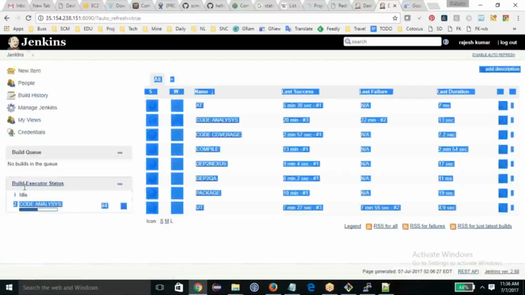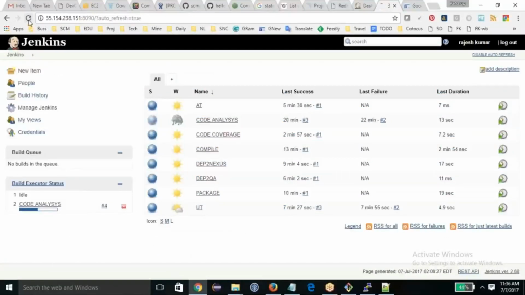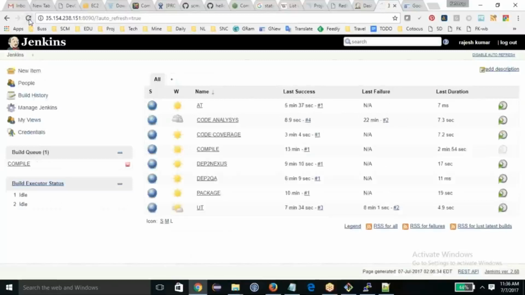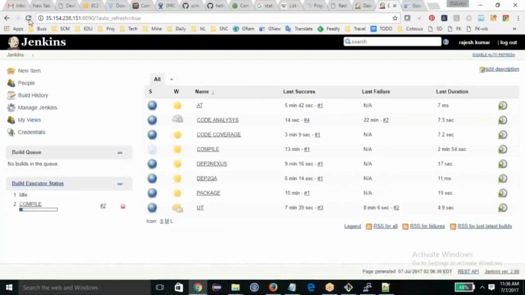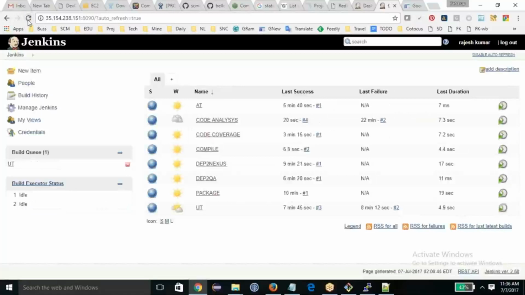So if you see that, on the left side you see this build executor. Now it's code analysis. After the code analysis, it should take some compile. It has taken compile. See that on the left side. And after that UT has been taken, and after that the packaging has been taken, and after that deploy to Nexus and something like that.